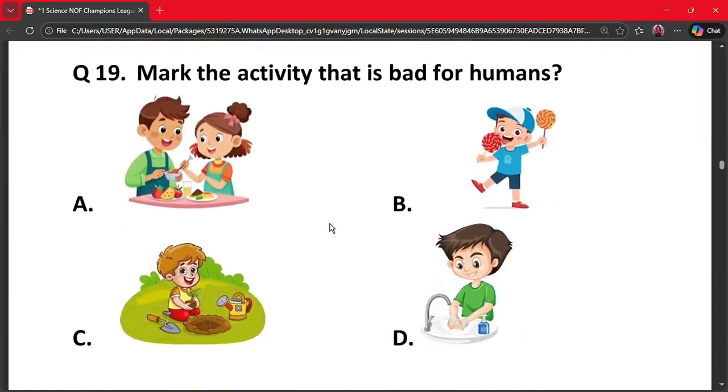Question number 19. Mark the activity that is bad for humans. A. Eating. B. Eating lollipops. C. Planting plants. And D. Washing hands. The correct option is option B. You should eat less lollipops because it contains sugar. That's why you should eat healthy food, you should plant trees, and you should always wash your hands before eating and after eating.